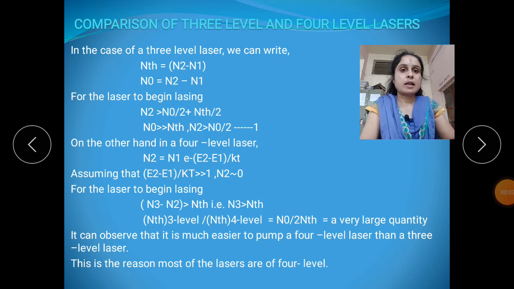Hello friends, in the previous lectures we discussed the 3 level and 4 level lasers. We also discussed how, in the 2 level laser scheme, stimulated and spontaneous emissions take place in the formation of population inversion. Atoms move from the ground state to excited states and from excited states back to the ground state according to the energy levels, and population inversion is produced by pumping between those levels simultaneously.